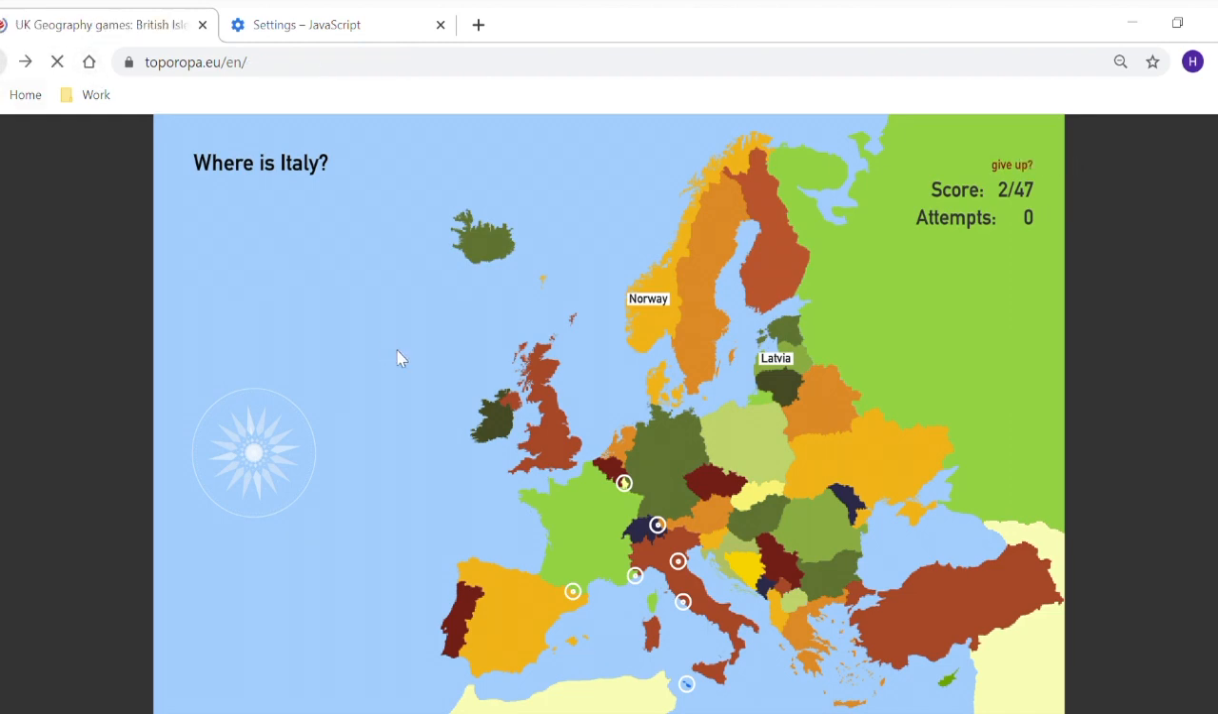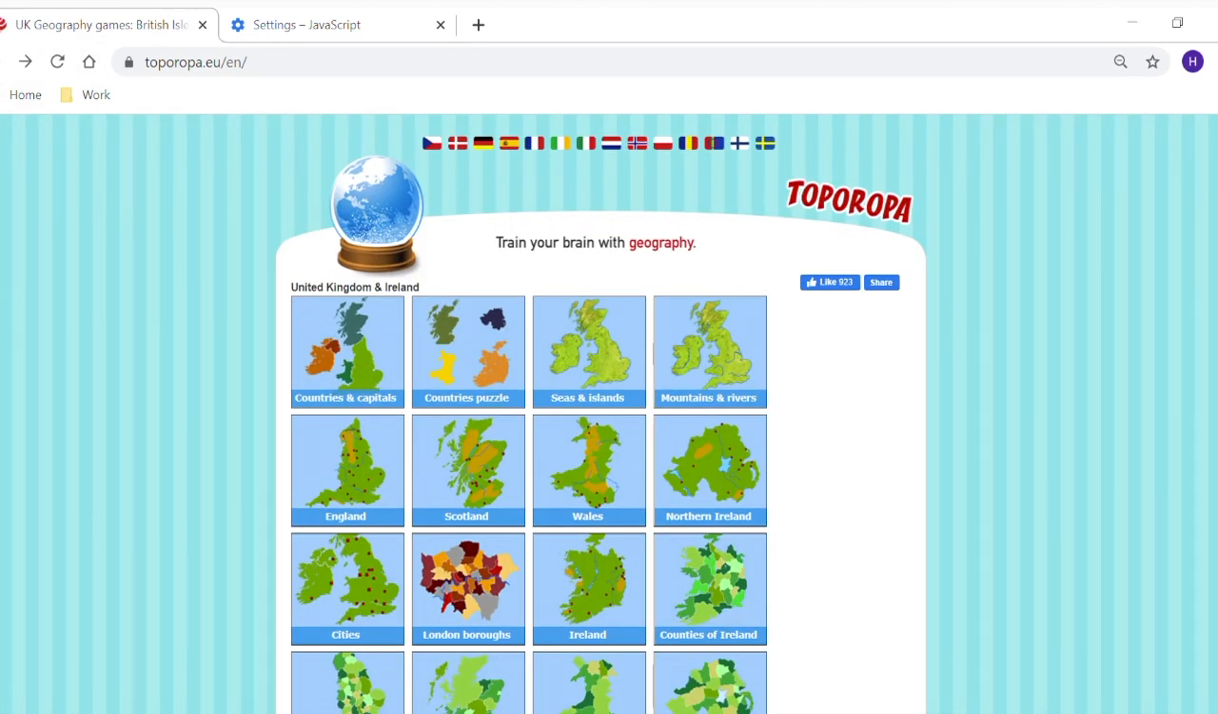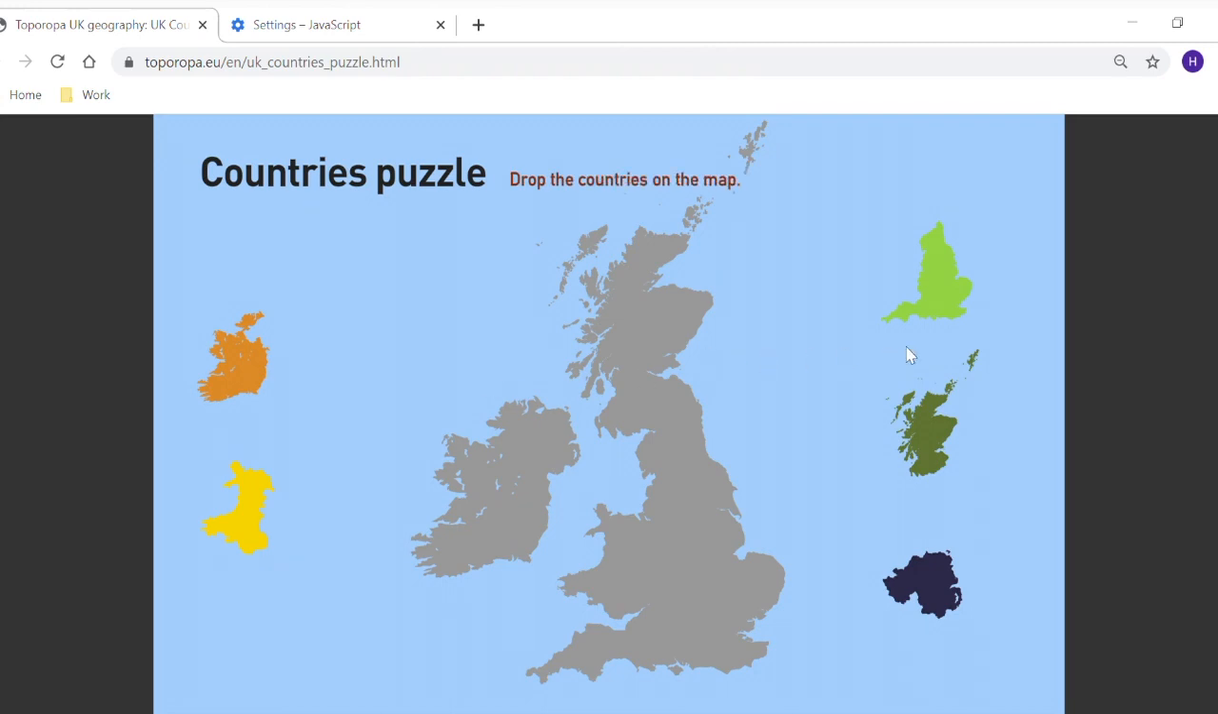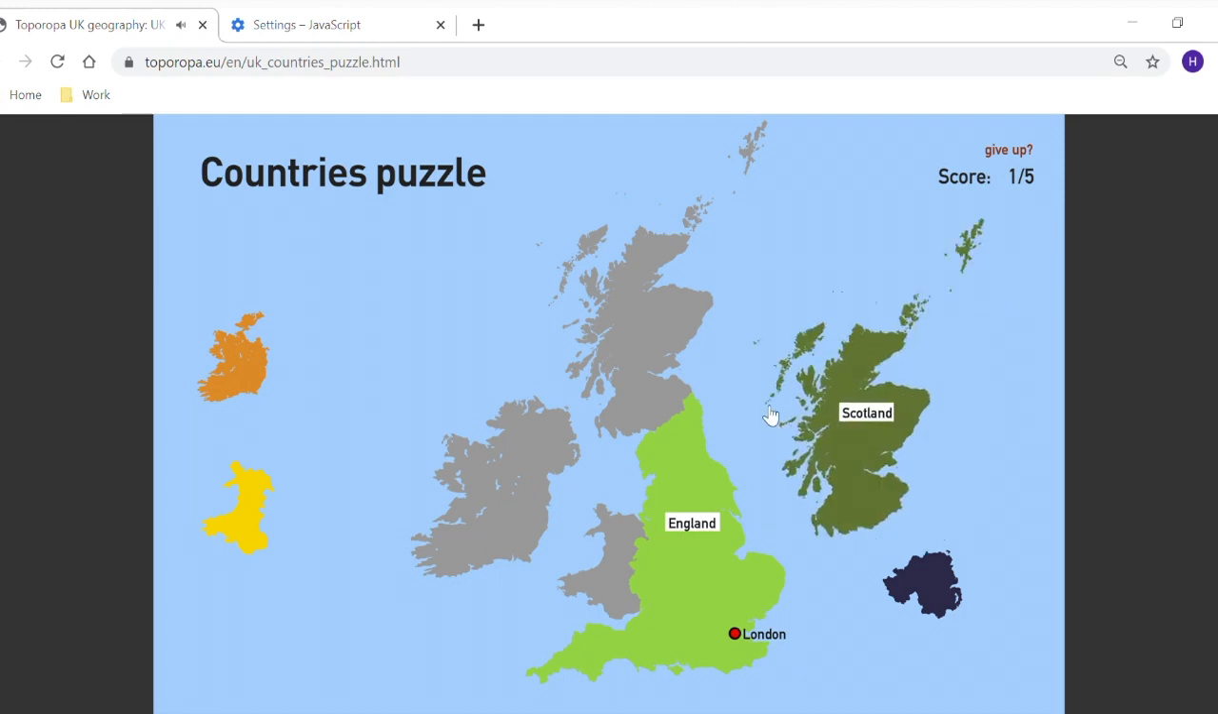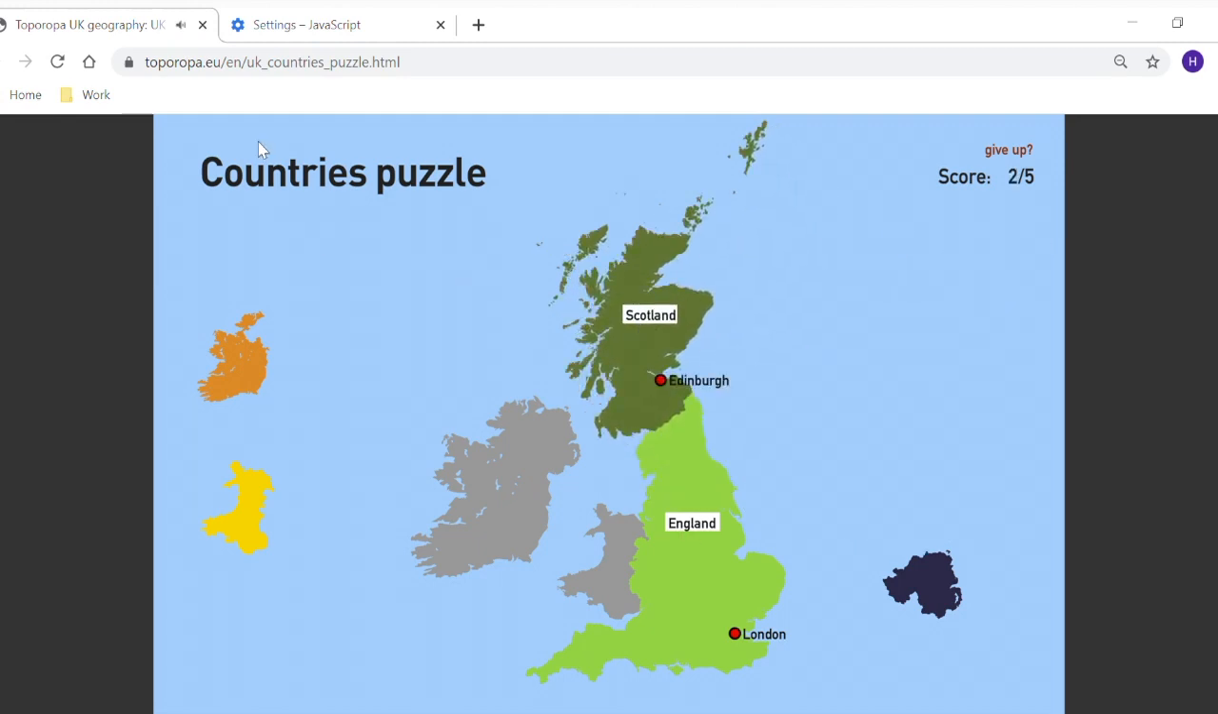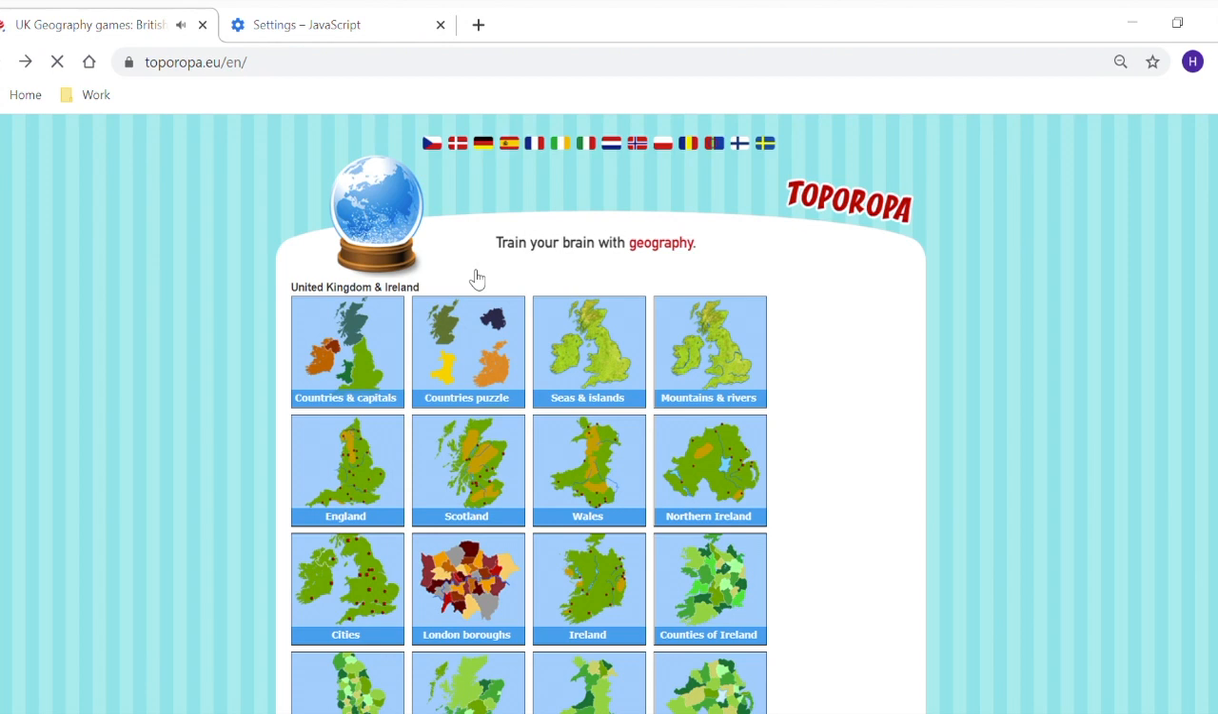Okay, so I'm just showing you what you can do on this website. So if I go back again and do another UK geography, if you still aren't confident with the UK, you can go on this one. This one's a bit easier. You can just look at the shape of the countries, and then when you click it and drag it, you can see where it goes, and it tells you, labelled on the map, which country it is. Okay, so I'm just showing you this website if you want to use it.